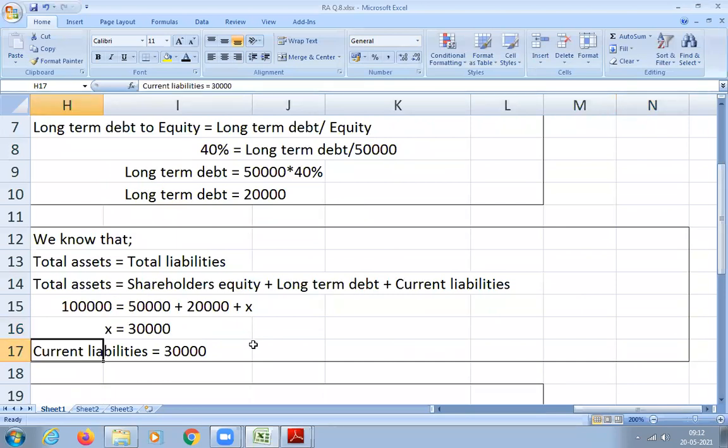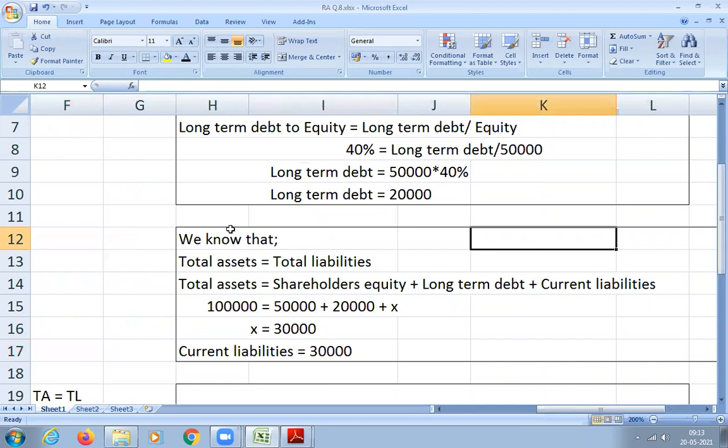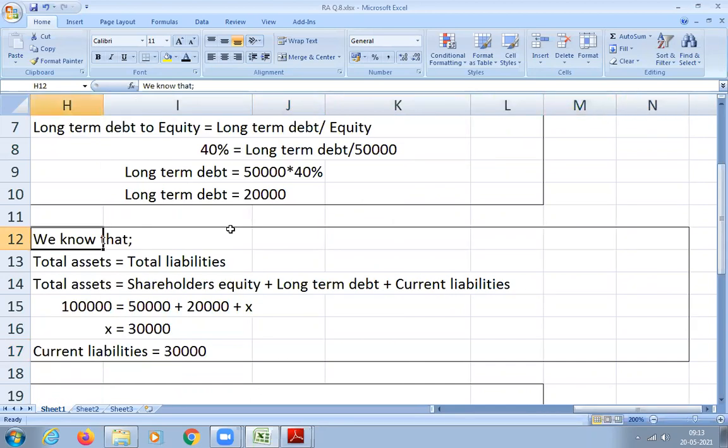Okay. Next, what is now pending? What else do we have to find out? Sir, one doubt. Yeah. We can take total liabilities directly now instead of total asset. We can write total liabilities equal to shareholders equity plus long-term debt plus current liability also. Yeah, that was the second way, but I didn't know the value of current liability. That is why I have taken the help of total asset value. Yes or no? Yes, sir, but we know total liabilities now, so both are equal. So anything is fine now. Yeah, that way also you can write total liability.